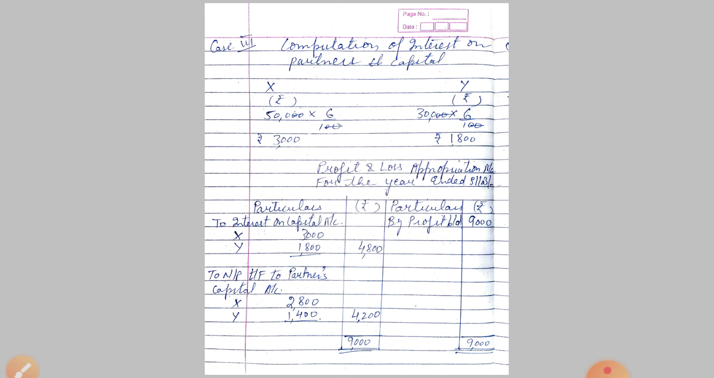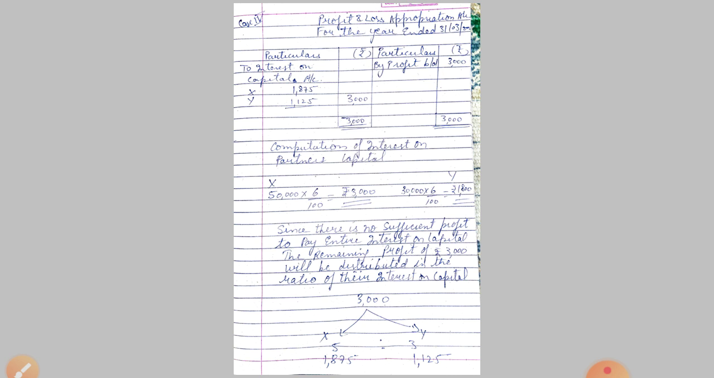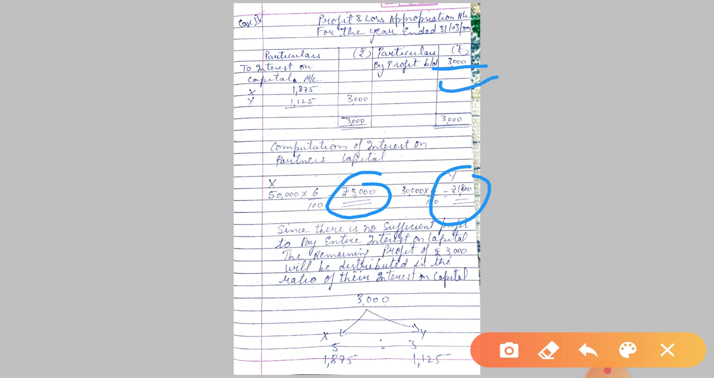Right, we will move on to the next case number 4. Now there is 3,000 profit. In this case there is 3,000 profit and interest on capital. So when we calculate the interest on capital, it is 3,000 and 1,800. That means 4,800, and we don't have a sufficient amount of profit. You can see we have only 3,000 and we have to pay 4,800. So we cannot pay this amount.